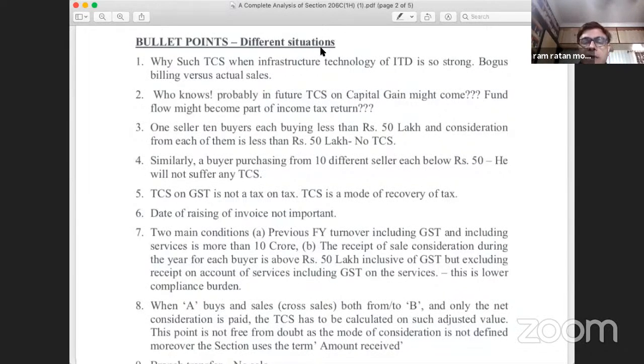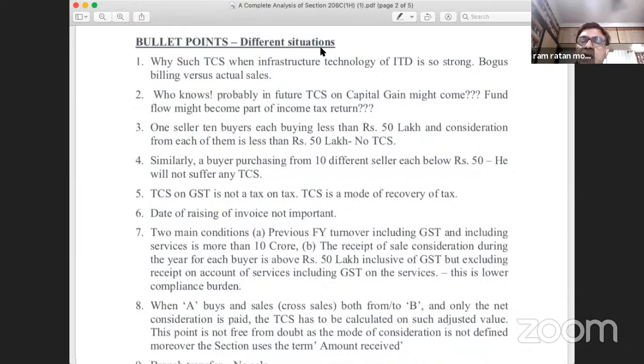Had this customer given an amount of, say, rupees 60 lakhs till 30th of September, no TCS will apply. But suppose from 1st of October, that customer has paid, say, rupees 10 lakhs. 50 lakhs have been paid till 30th of September, and 10 lakhs have been paid in the month of October. Whether TCS will be applicable? Yes, TCS will be applicable, provided the seller's turnover in the immediately preceding financial year exceeds rupees 10 crore.